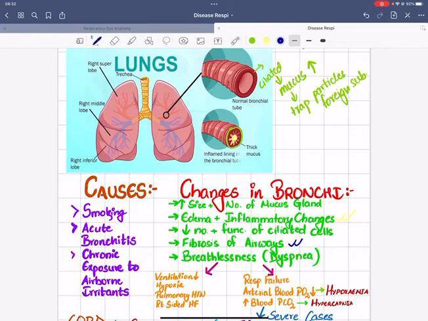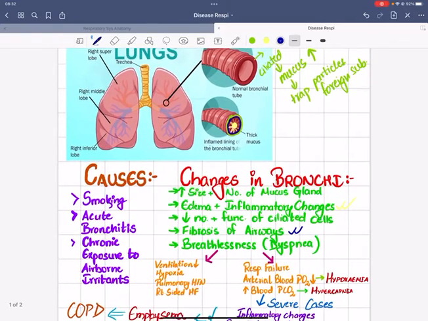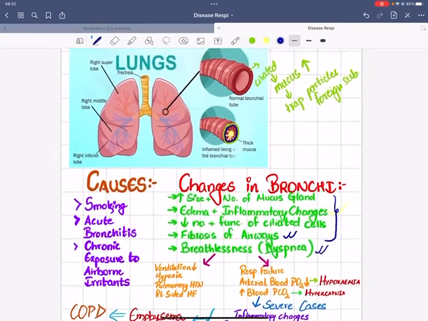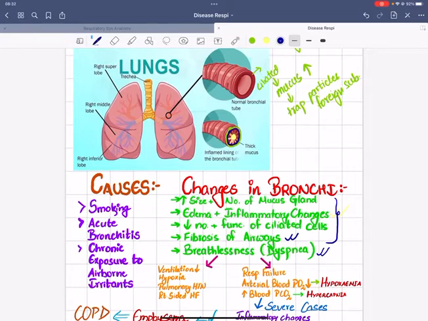Fibrosis means that there are fiber-like structures surrounding the airway, which are inelastic, meaning that they do not expand or contract. They just are there as structures, due to which the underlying structures get damaged. Because of all of these reasons, they develop breathlessness, or we can even say dyspnea, meaning that the patient with bronchitis has very great difficulty in breathing properly.